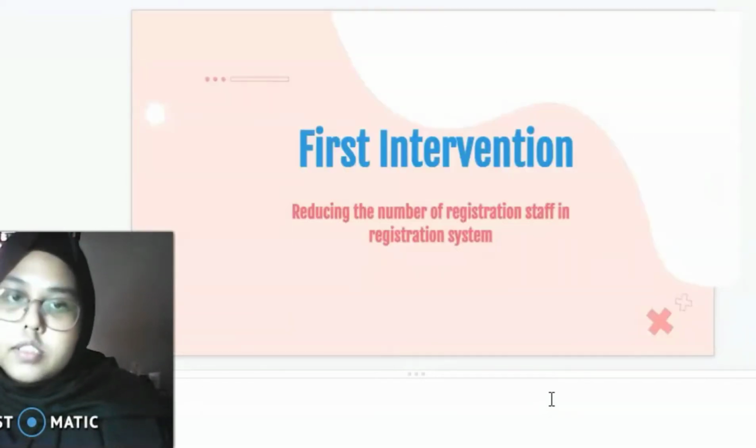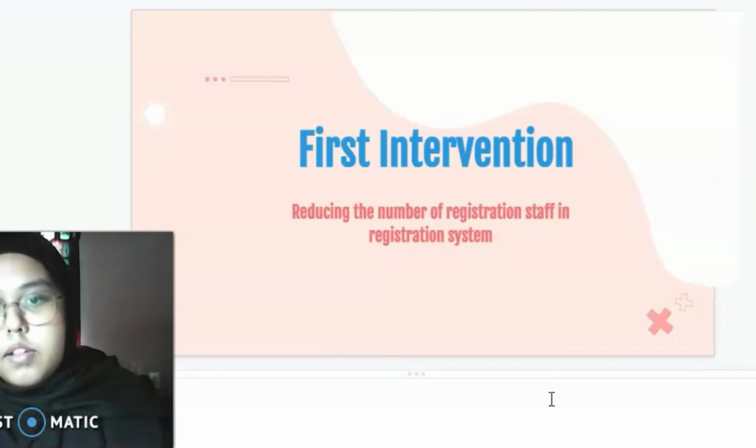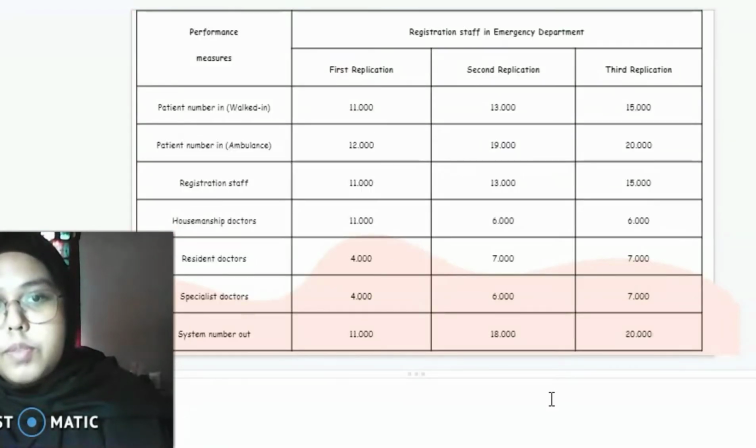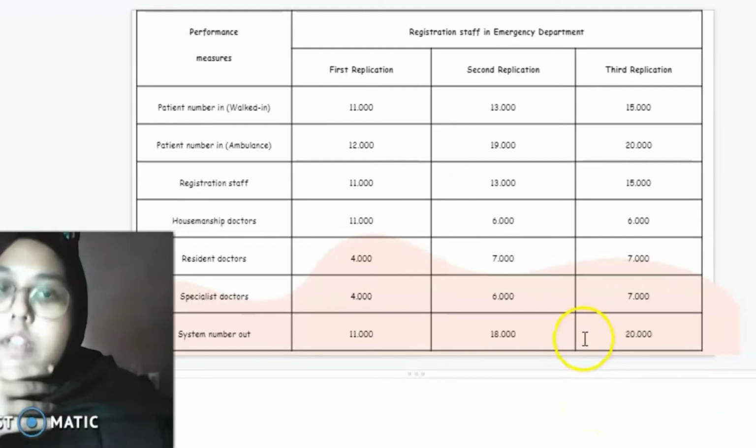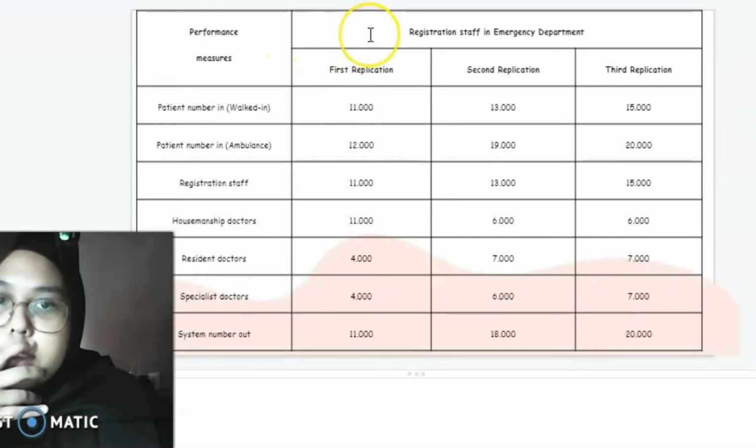The next one is the first intervention. The first intervention is reducing the number of registration staff in the registration system. This is the result for the performance measure, and here is the output for the first intervention, same as the estimation method.